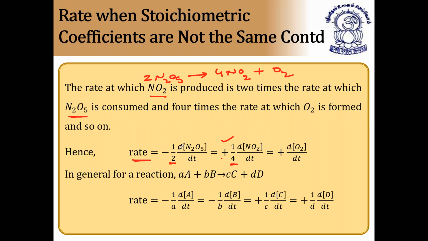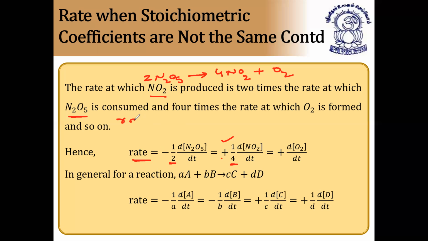So minus 1 by 2 differentiation of N2O5 by dt plus 1 by 4 differentiation of NO2 by dt plus d[O2] by dt. This is the way of writing the representation of chemical reaction, rate of reaction. So rate of reaction is nothing but the rate of disappearance of reactants is equal to rate of formation of products. What is the criteria here?